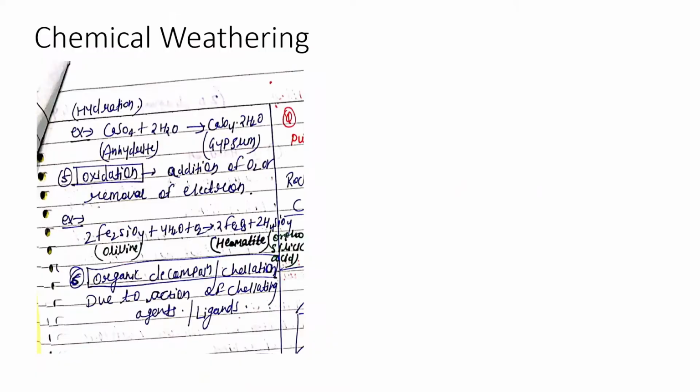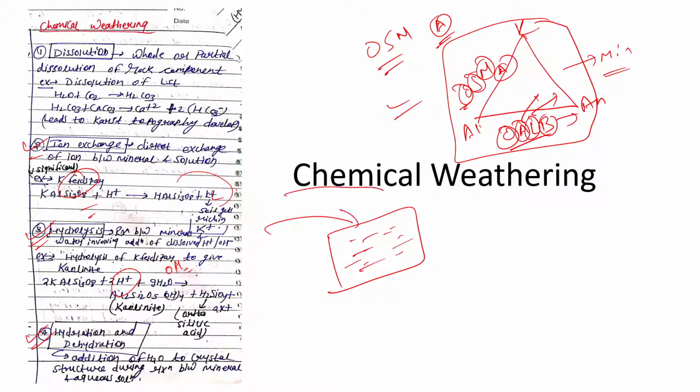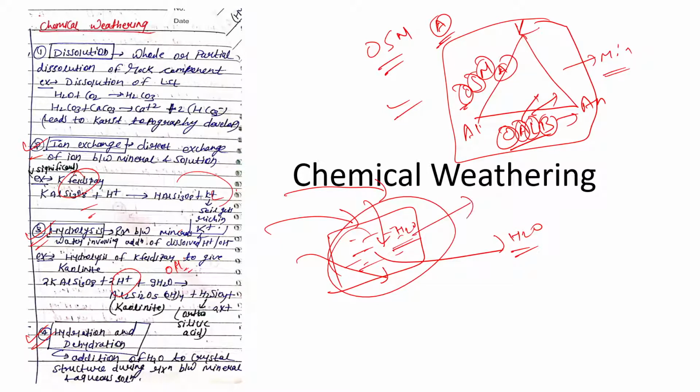So good. This is an example of ion exchange. So K feldspar gets converted into this, right? Then there is hydrolysis. In hydrolysis what happens is there is an addition of H plus or maybe addition of OH minus, right? Then there is hydration or dehydration. If there is a rock, there are minerals. Rock is nothing but an aggregate of minerals. Some solution comes up and adds H2O, or some solution comes up and takes away its H2O, dehydration. So in that process also it gets destroyed, it gets weathered, right?